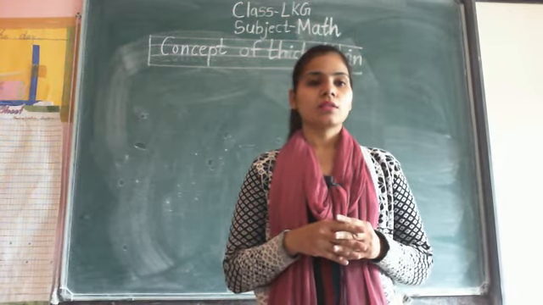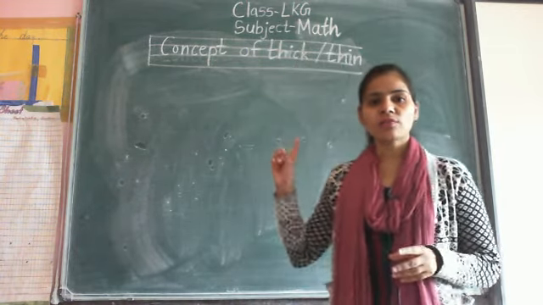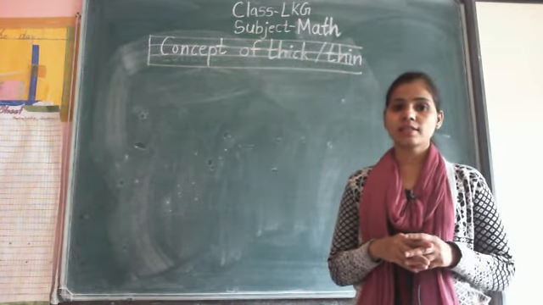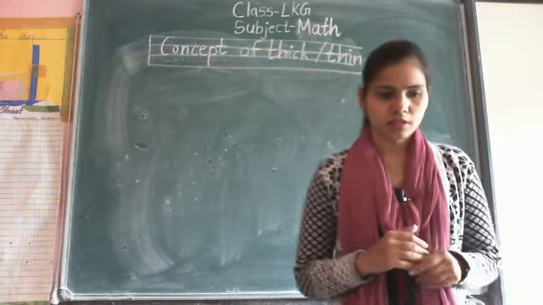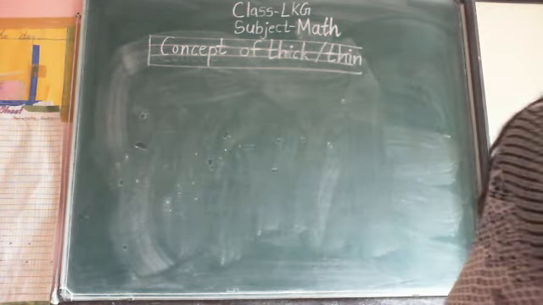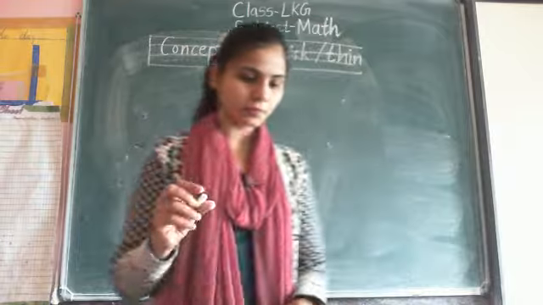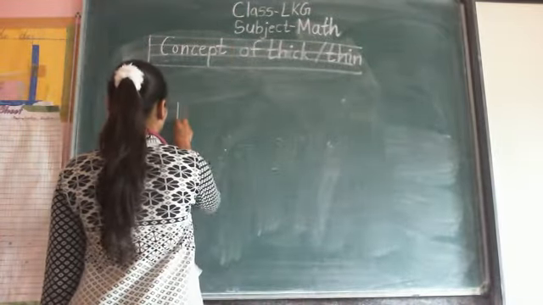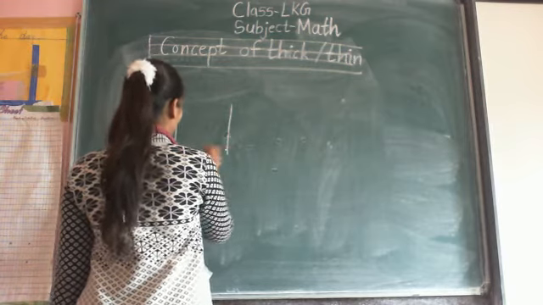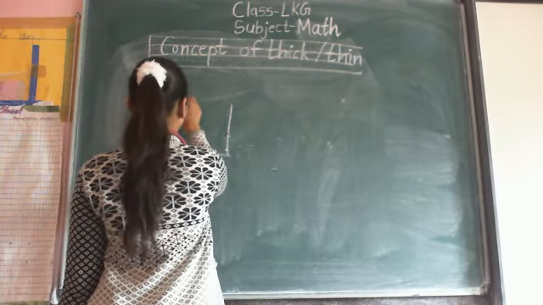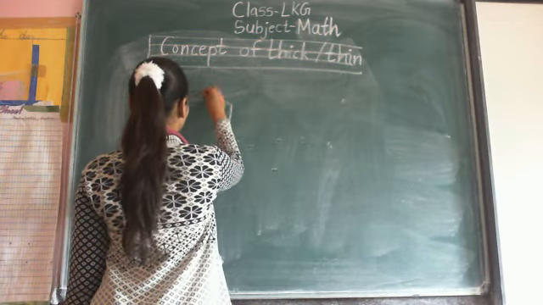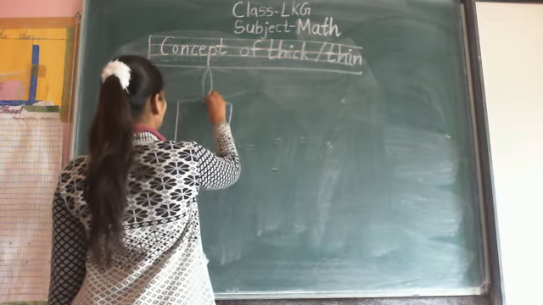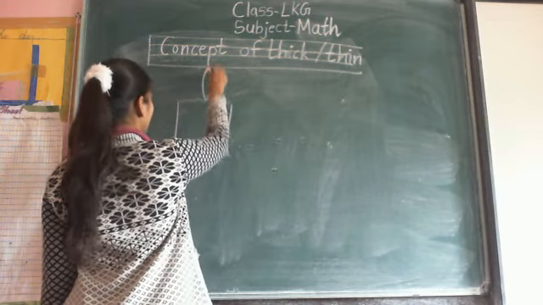Okay. So now we'll start the concept of thick and thin. Now what is thick and what is thin? First take the picture of a candle. Now this is a candle.